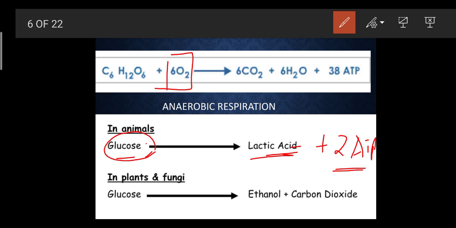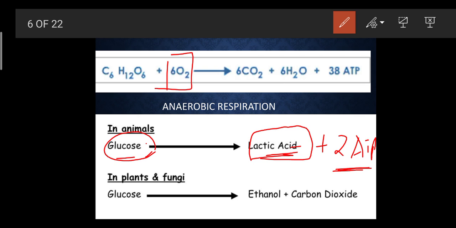Why this 2 ATP only? See, for a complete breakdown of glucose, it has to be 38 ATP. But this 2 ATP shows that there is an incomplete breakdown of glucose. This is an indication. And what is in lactic acid?